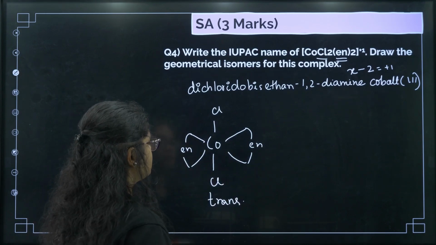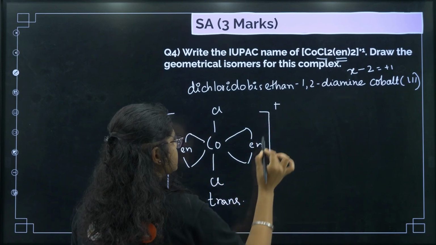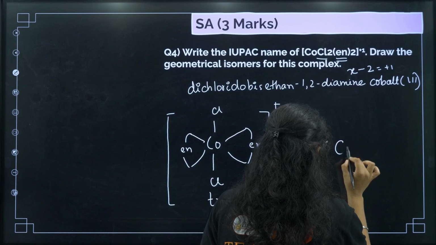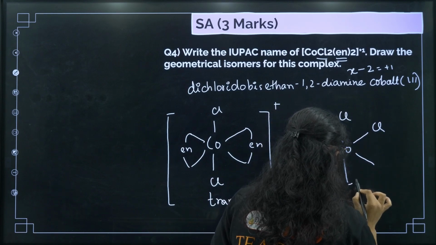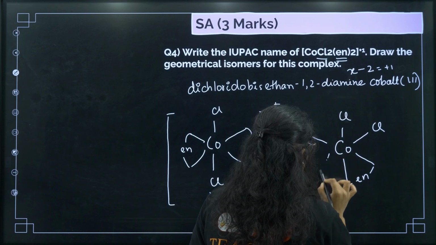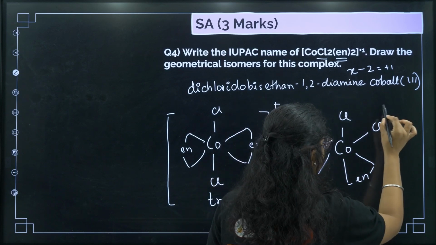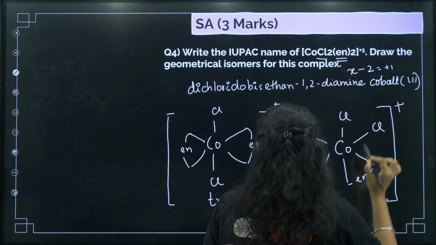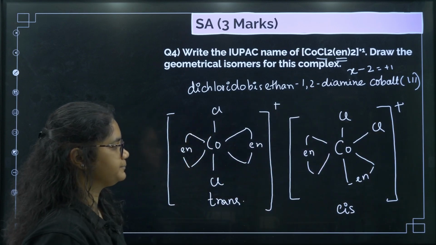And we have a plus charge here, so we will show that also. This is the plus charge. Now for drawing the cis one, what we can do? We will have Cl, we will have Cl, then we have en here, and then you have en here, okay. And this one will have the plus charge, and this will be cis geometry, okay.